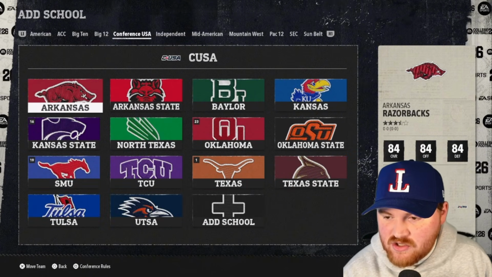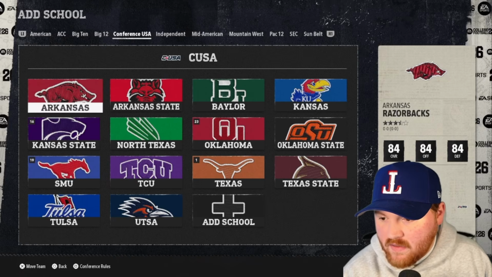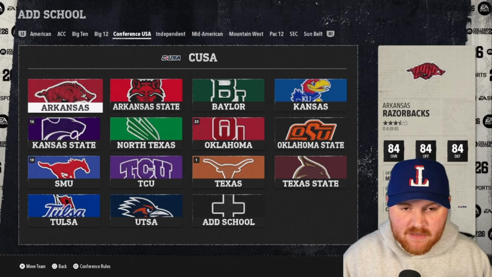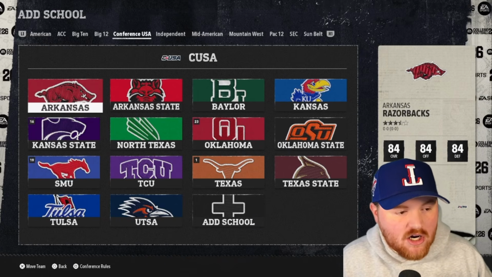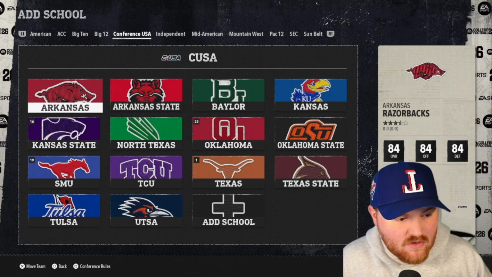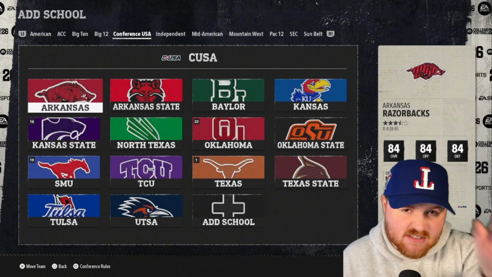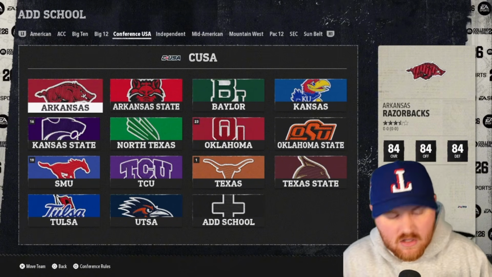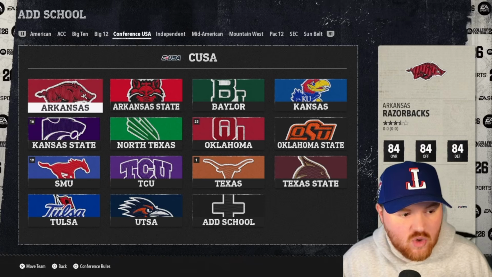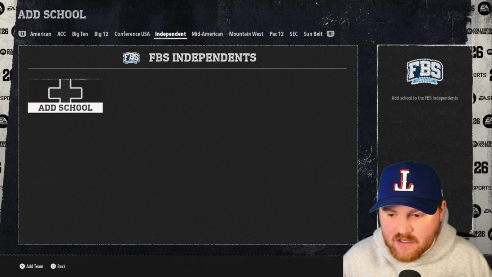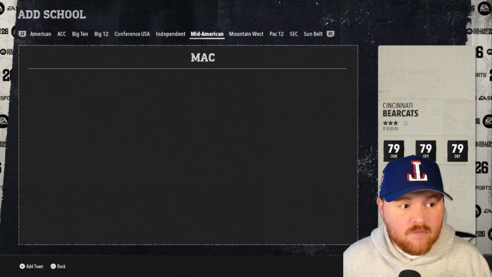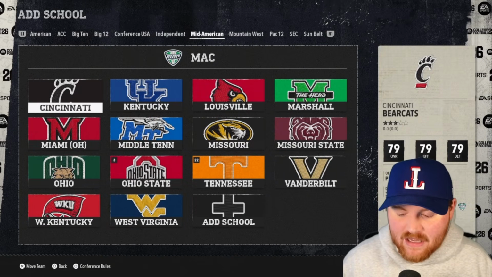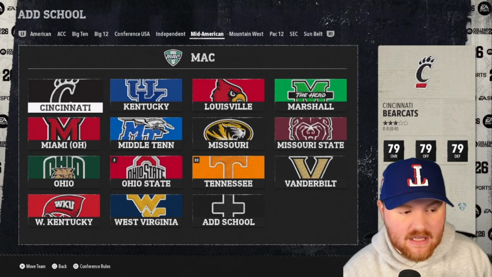North Texas goes to Conference USA, which is our, what do they call it? Great Plains and Interior Transition Conference. We had to make some moves around this one, but this is Arkansas, Arkansas State, Baylor, Kansas, Kansas State, North Texas, Oklahoma, Oklahoma State, SMU, TCU, Texas, Texas State, Tulsa, and UTSA. Basically all of the central Texas schools, and then, of course, some of our traditional Big 12 schools in there as well. No independents in this one. Maybe you could put Hawaii as an independent, but we need them out west because, again, we have not that many schools and a lot of different climates out west.